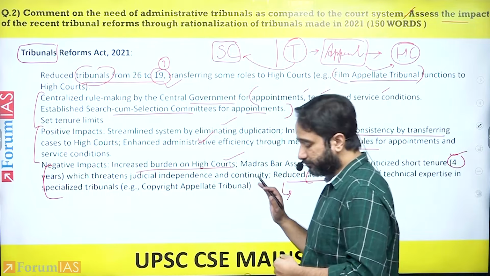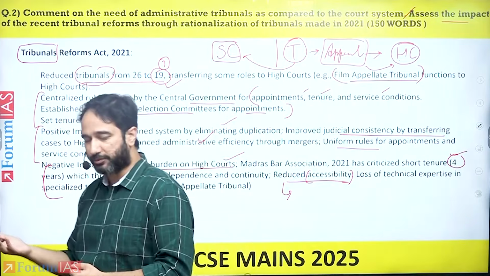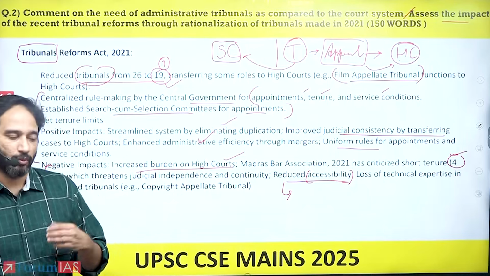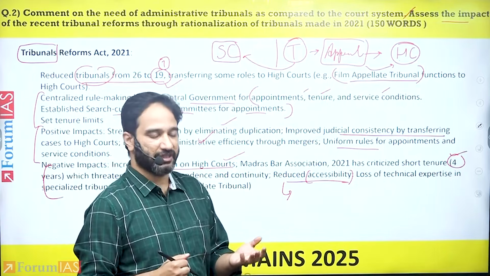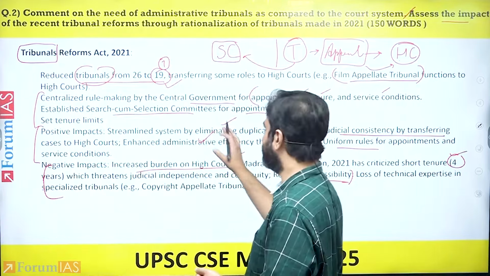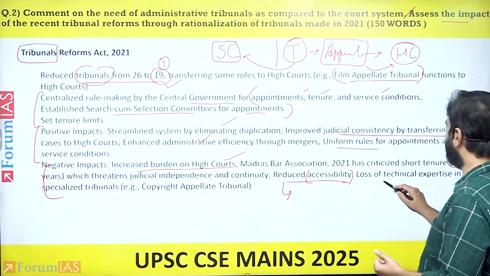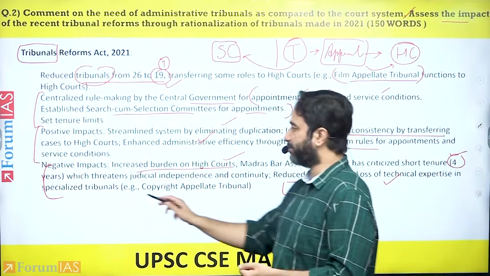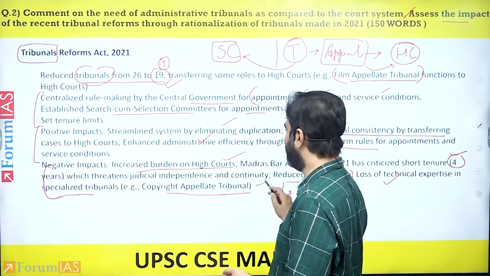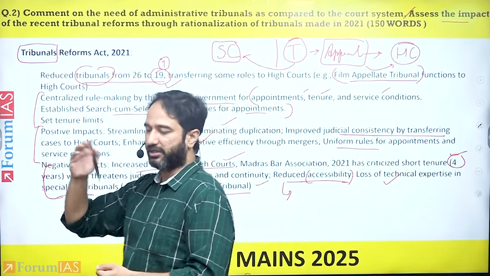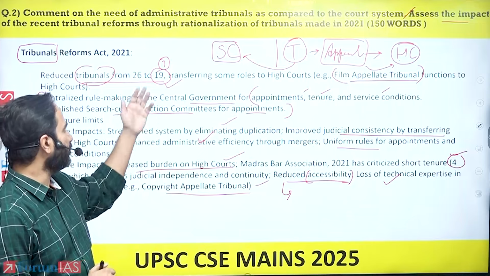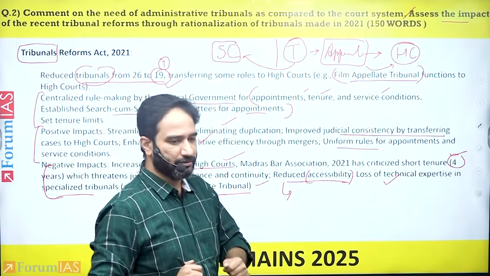And one of the primary reasons why administrative tribunals were created was because of technical expertise that they brought in. Now, because you have ended such tribunals, there is a loss of technical expertise in certain specialized tribunals, like the copyright appellate tribunal. You can give as an example. You can give an example of any of the 7. That would not be a problem.